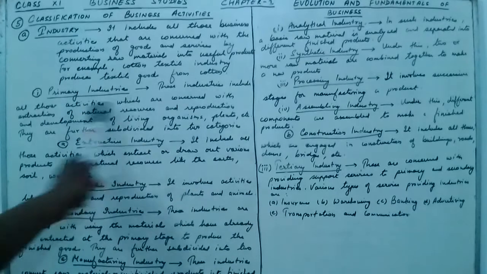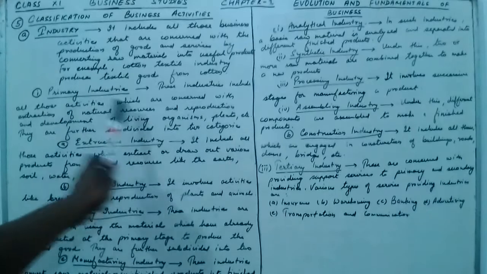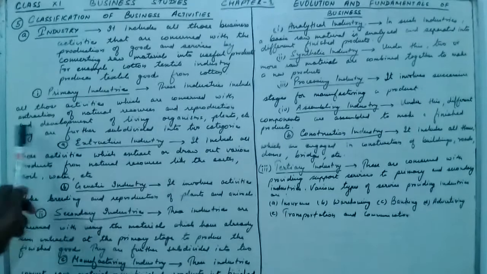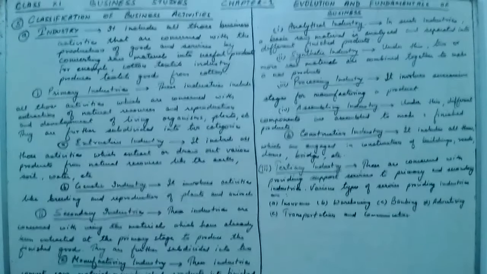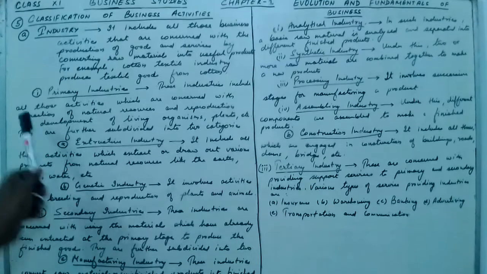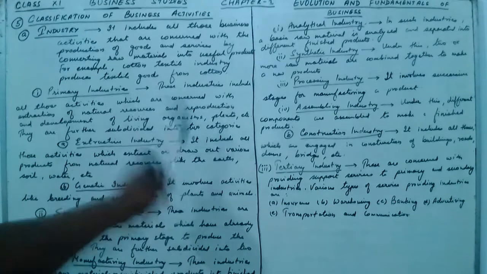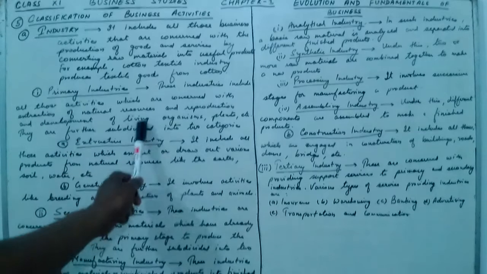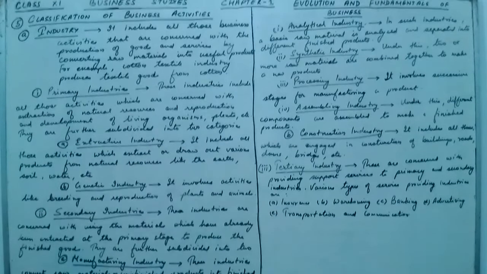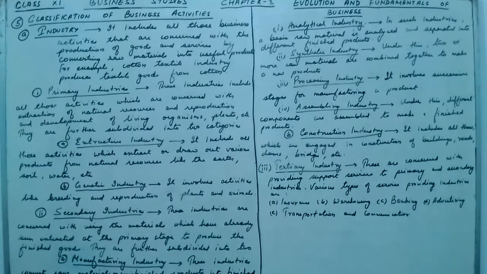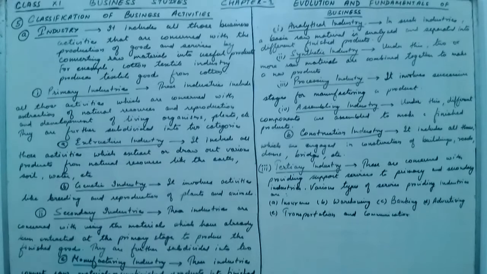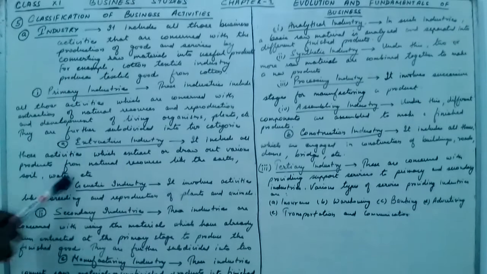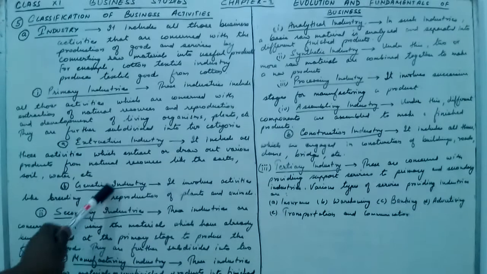These industries include all those activities which are concerned with extraction of natural resources and reproduction and development of living organisms like plants. So the most important is natural resources and reproduction and development of living organisms. Again, primary industry is of two types: extractive industry and genetic industry.